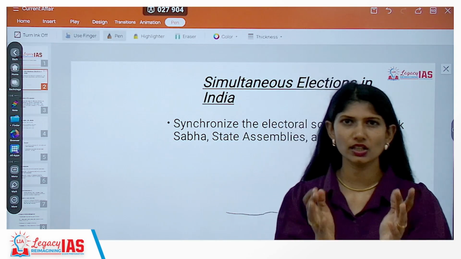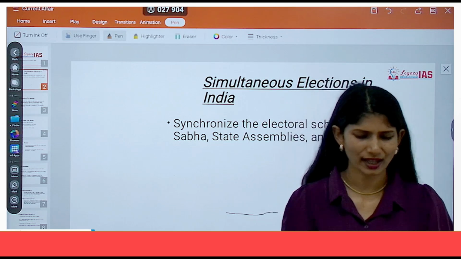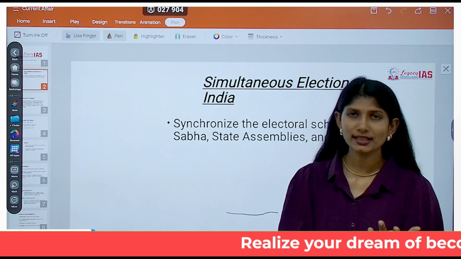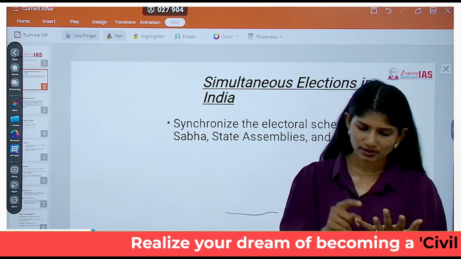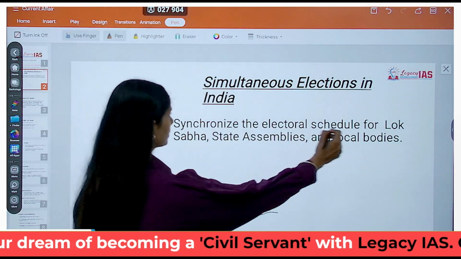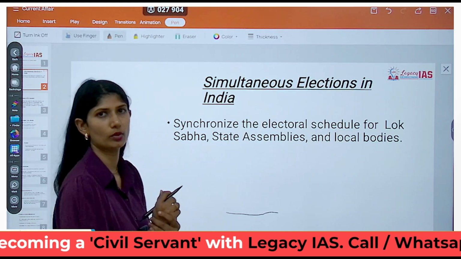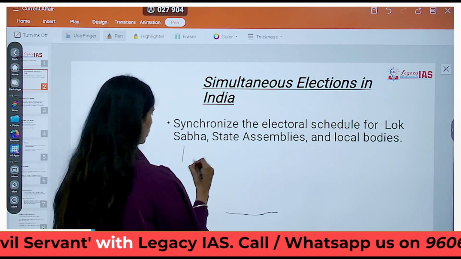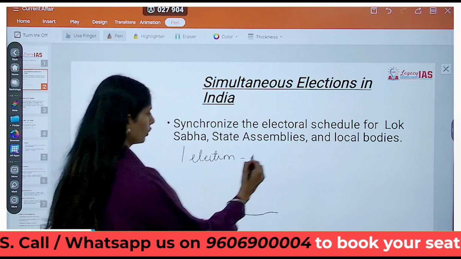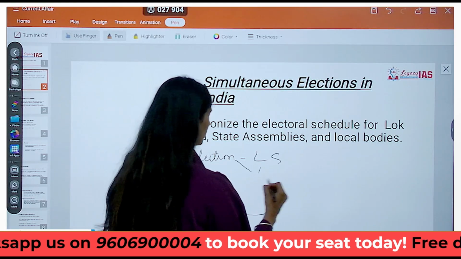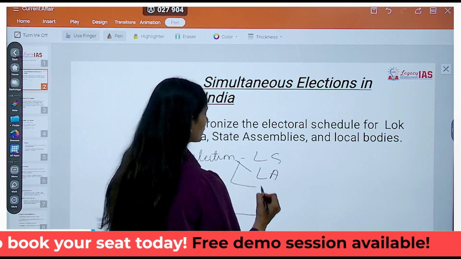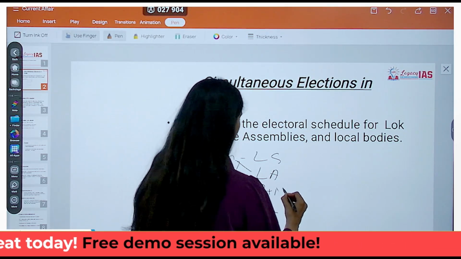What is this one nation one election? Simple, it's as the name states: one election for the whole of India. Look at this name, synchronizing the electoral schedule for Lok Sabha, state assemblies and local bodies, meaning that one election will be conducted which will be for Lok Sabha as well as for legislative assemblies, and the cherry on the cake, as well as for your panchayats and municipalities.